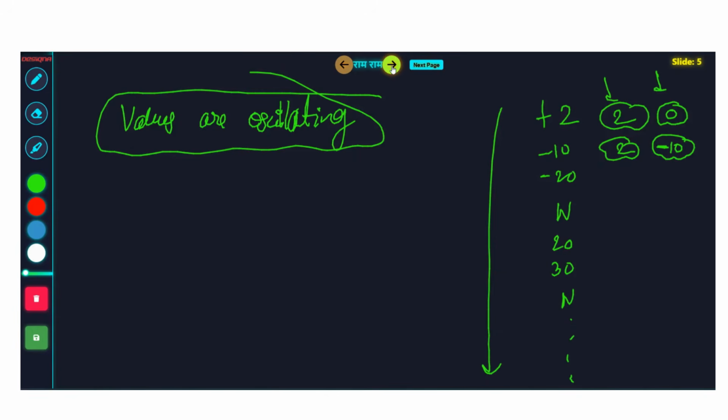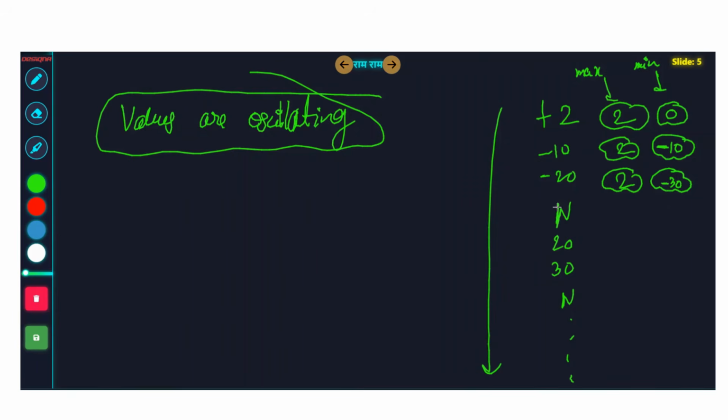So here also, see, I'm just keeping track of the max answer and the min answer. You might think, why am I keeping track of the min answer? I will tell you in some time. Max till here can be 2, max till here can be minus 10. If you reach till here, what can be the max and what can be the min? We just need to think about it. So let's think. Okay, I understand what's happening. The max you can get after the first three operations, if done optimally, will be 2. And the min which you can get is minus 30, right?